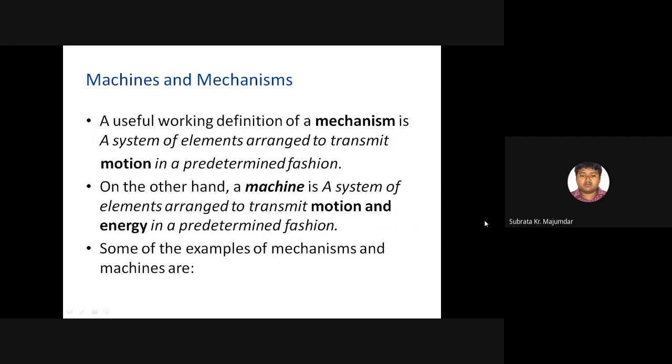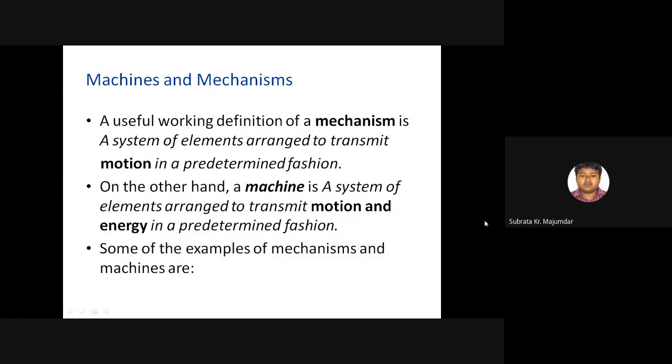Whenever we utilize a machine, our requirement is that we can predetermine what work can be performed by the machine. According to the work done, we can choose the required mechanism which is much more acceptable for a specific machine. Otherwise, we do not take this mechanism. So every mechanism has some output. According to this output, we can choose the mechanism for the specific machine in a predetermined fashion.